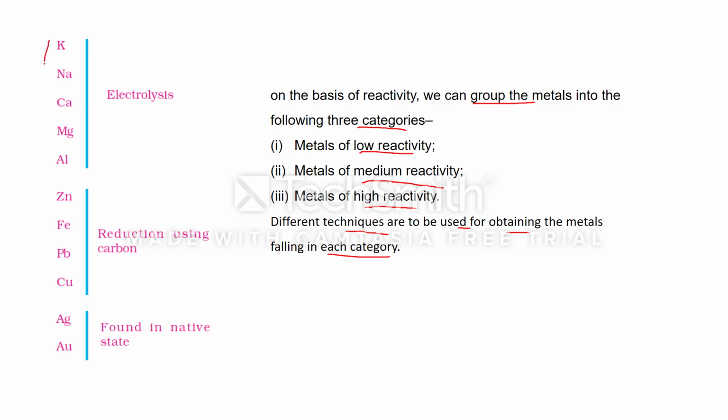These are the highly reactive metals: potassium, sodium, calcium, magnesium, aluminium. They are obtained by the process of electrolysis. Moderately reactive metals: zinc, iron, lead, copper. They are obtained by the reduction of their compounds using carbon as a reducing agent. And silver and gold occur in the native state because they are the least reactive metals.